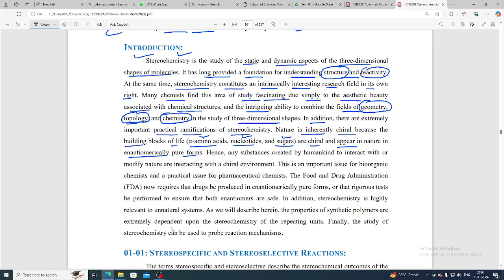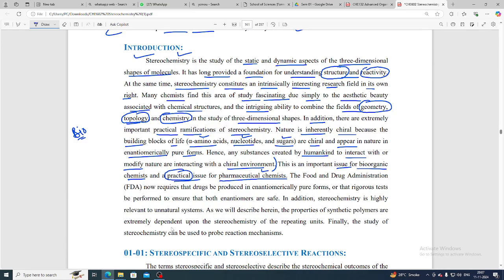Okay, hence any substance created by humankind to interact with and modify nature is interacting with a chiral environment. Okay, क्या करेगा वो, chiral environment के साथ interact करेगा. This is an important issue for a bioorganic chemist. क्या है ये देखो, बायो ऑर्गेनिक केमिस्ट के लिए ये इम्पोर्टेंट इशू है. Yes, and a practical issue for a pharmaceutical chemist. ओके, फार्मास्यूटिकल केमिस्ट जो रहेगा तो इसके लिए प्रैक्टिकल इशू है.